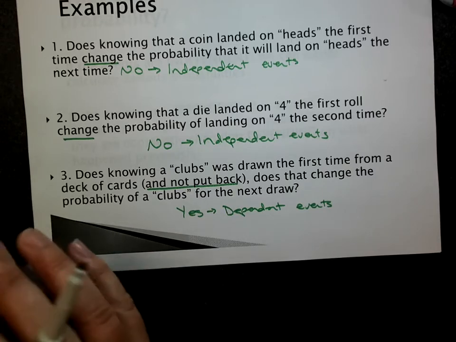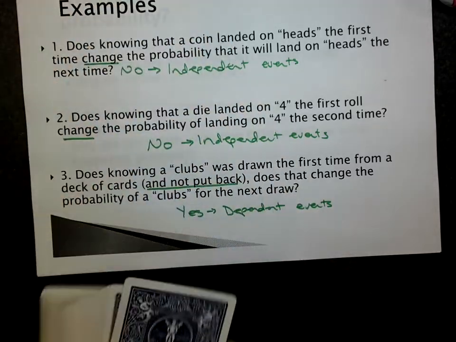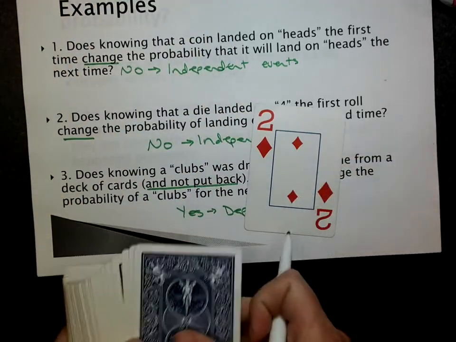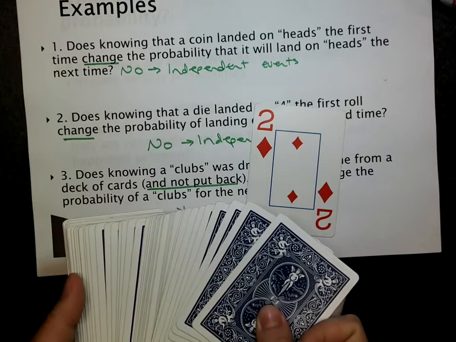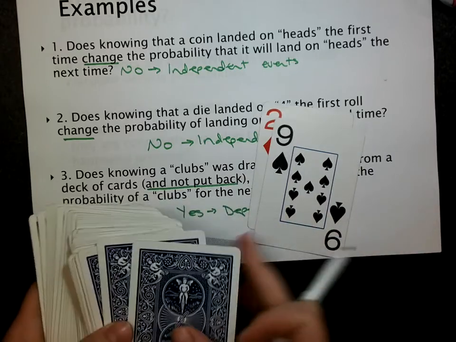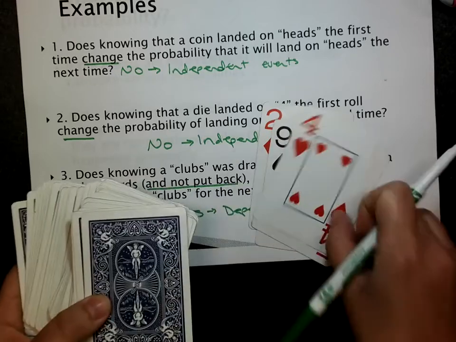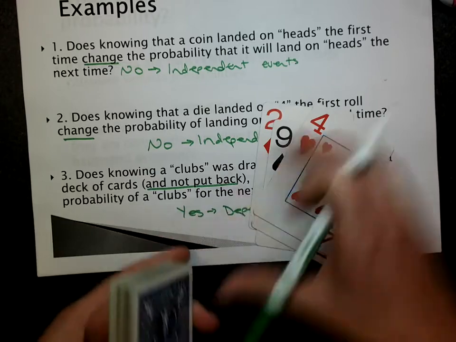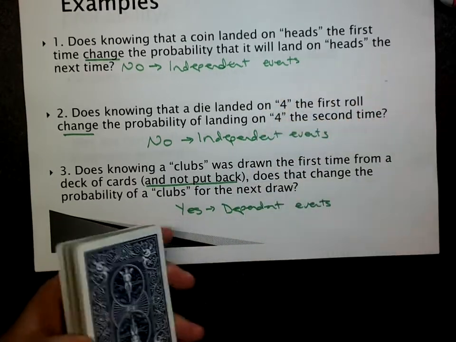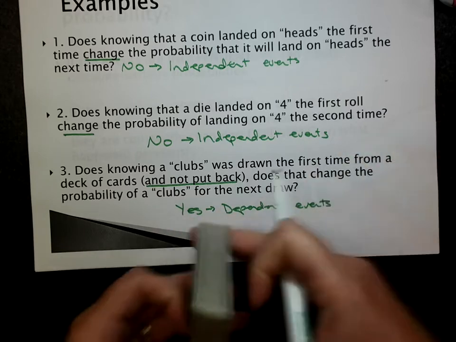Usually with a deck of cards, every time a card is drawn and not put back, all the probabilities have changed. So when you're dealing cards or playing a card game, every time you flip over a card, the probability of what's left in the deck has changed. And then you flip over another card, and all the probabilities have changed again. Generally with card games, those are all dependent events, and the probabilities get very complicated very quickly depending on what was drawn.